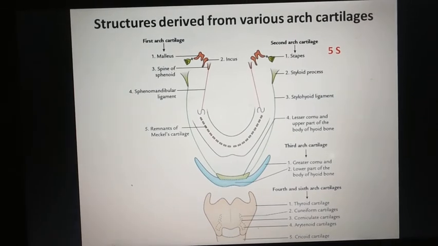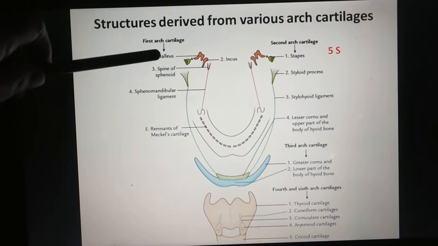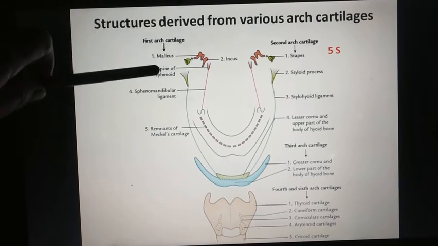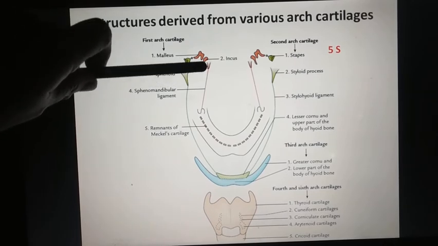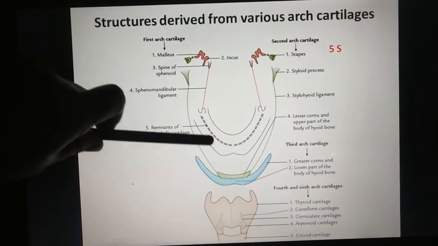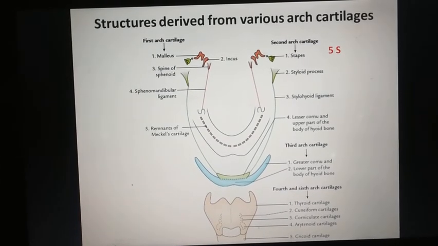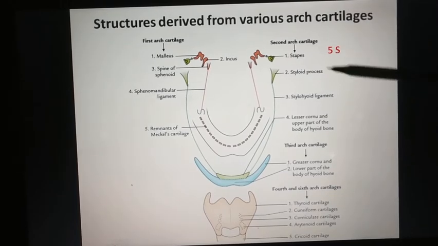So what are the structures which are derived from the first arch? They are malleus and incus, 2 ear ossicles. These are 2 ear ossicles, malleus and incus. Third one is the spine of sphenoid, then sphenomandibular ligament and mandible. Now the structures which are derived from the second arch are 5S.